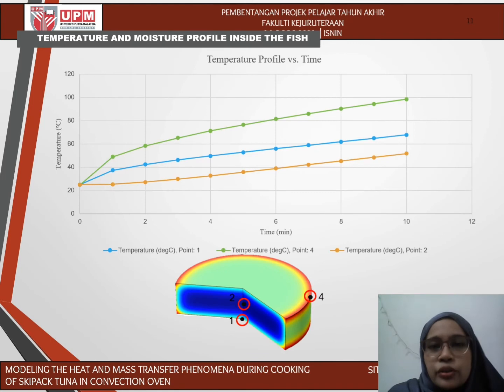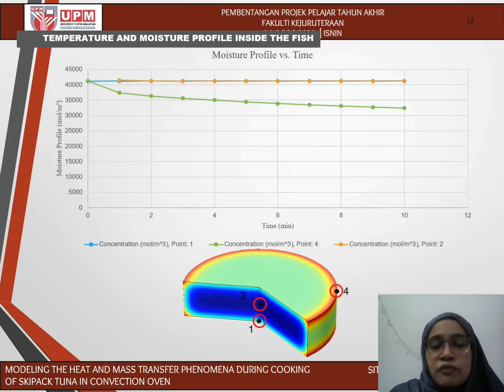The temperature in the middle of the fish, which is point 0.2, shows lower time development compared to the other points because point 0.2 is the coldest point. Point 0.1 is lower than 0.4 because no convective evaporation occurs at that point, and that will cause the water at the point to gather, causing the temperature to slowly increase on the bottom surface.